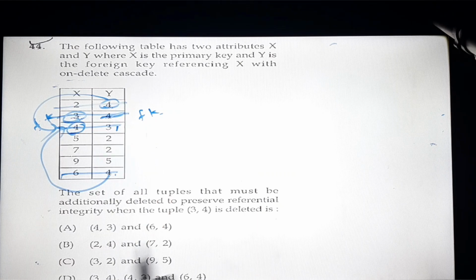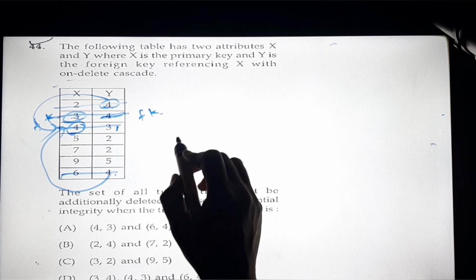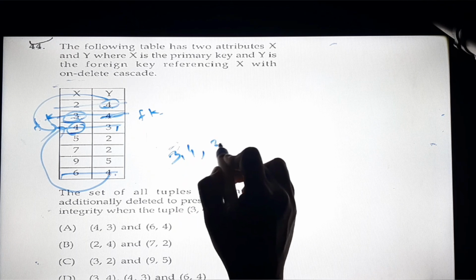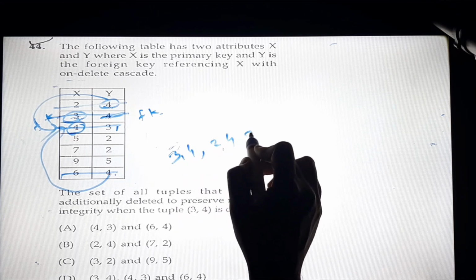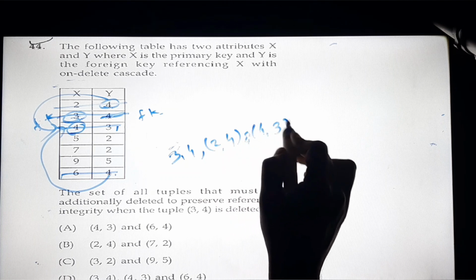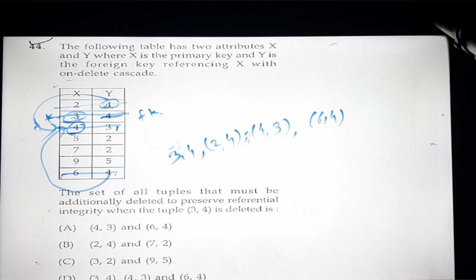Okay, so when we delete 3 4, how many rows will be deleted? First 3 4 itself will be deleted, then we delete 2 4, then 4 3, then we delete 6 4. Now we have to check the options. This is the correct option, 3 4, 4 3, 6 4. They have not given 2 4, but it will also be in the option. So this has the maximum occurrences, so this D option is correct.